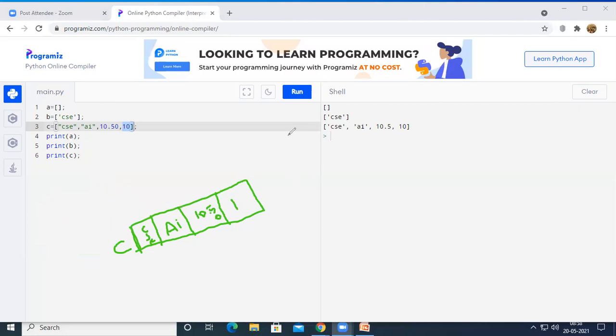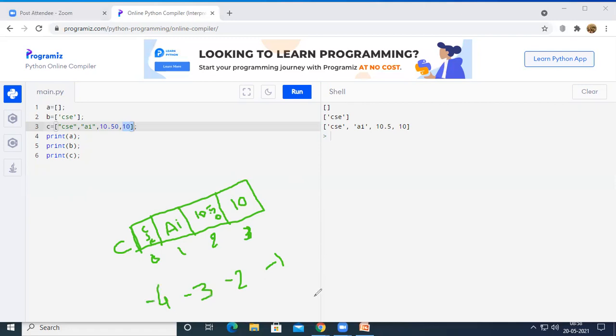In case of list also, the elements will be stored with indices which start from 0 to n minus 1. Here there are 4 elements, so the n minus 1 value will be 3. So the given 4 elements will be stored at C of 0, C of 1, C of 2, and C of 3. And at the same time, there exists a negative index also, where the negative index will start from the last element of the list: negative 1 for the last element, negative 2 for the last but one, then minus 3 for the second one, and minus 4 for the first one.